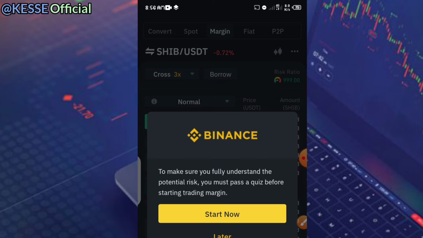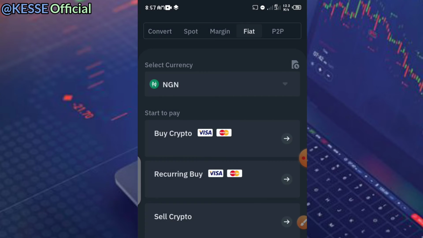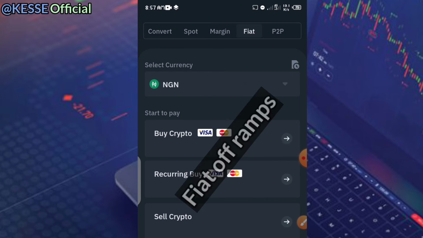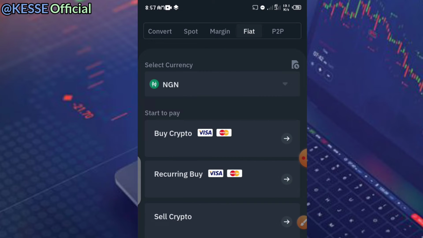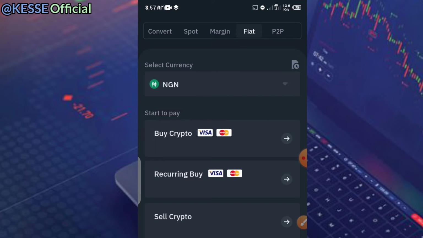In my subsequent video, I'll explain how all of these things work in order for you to get started with it. So the next thing you need to understand here is the fiat aspect. Remember I said earlier that Binance gives the opportunity for you to trade using the fiat on-ramp and the fiat off-ramp, which makes it easier for you to buy crypto at ease without stressing yourself. You might be wondering what is fiat on-ramp and what is fiat off-ramp.